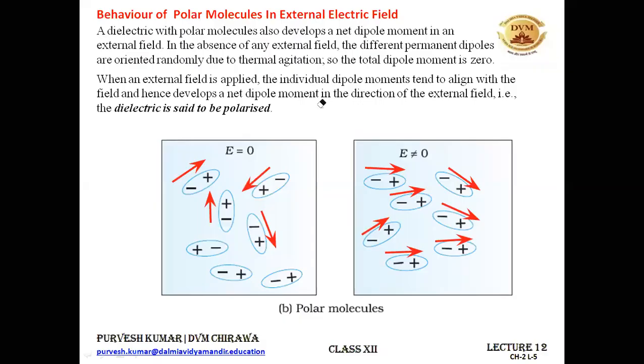So I hope that what polarization is, is quite clear to you. Polarization means the development of a net dipole moment because of the presence of an external electric field. So when you place a dielectric in some external electric field, there will be some dipole moment development in the specimen of the dielectric, either by the stretching of the molecules or by the reorientation of the molecules of the dielectric, and that phenomenon is known as polarization.